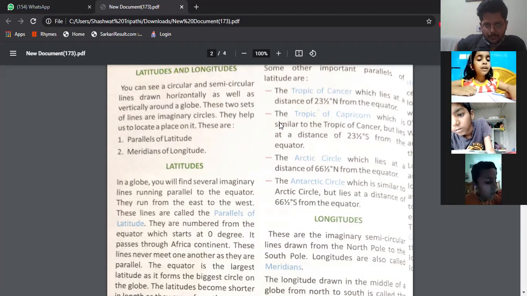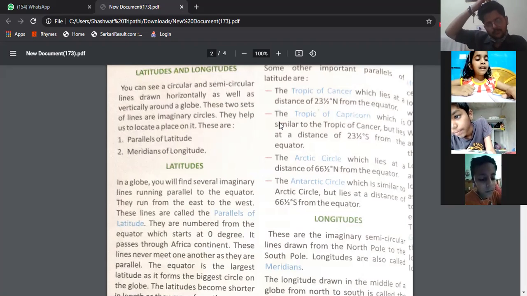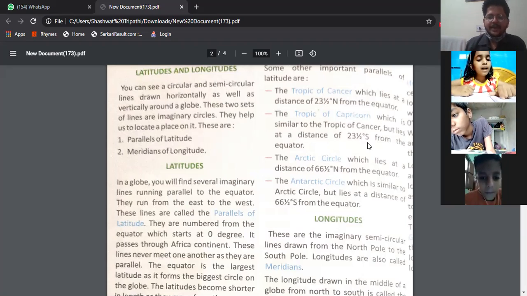Second, the Tropic of Capricorn, which is similar to the Tropic of Cancer, that lies at a distance of 23.5 degrees south from the equator.